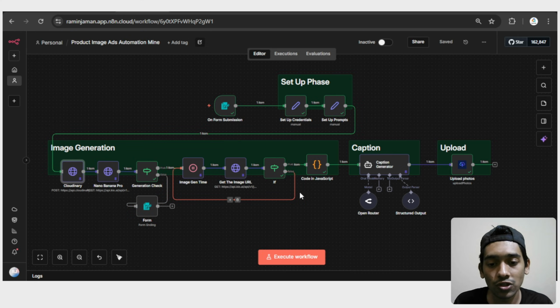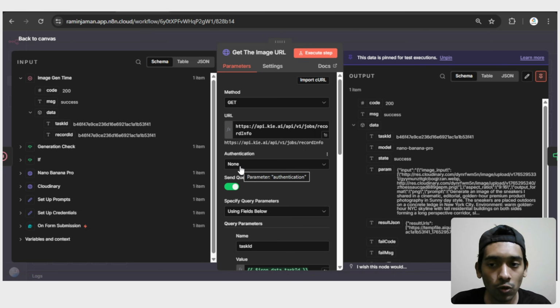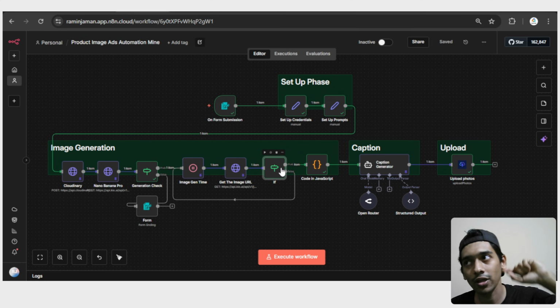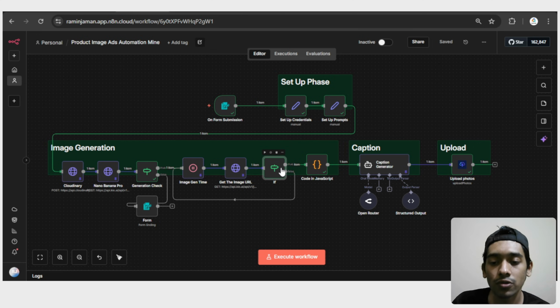And again, it's showing us these things. And yeah, just a wait node, and then a get image URL. Again, after the waiting node, if it shows us the result is not empty, then it will go with the if node, and then it will go with the code in JavaScript. But if it shows empty, it means the image generation is not completed yet, so it will go here again, the image gen process, it will wait here again, then it will go the rest of the processes. So that's how it really works.